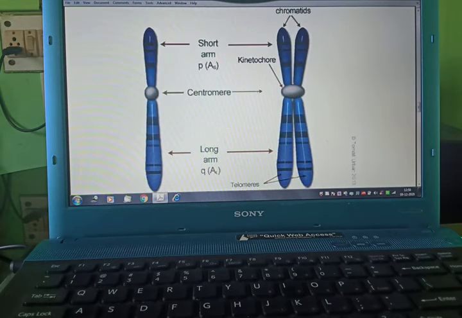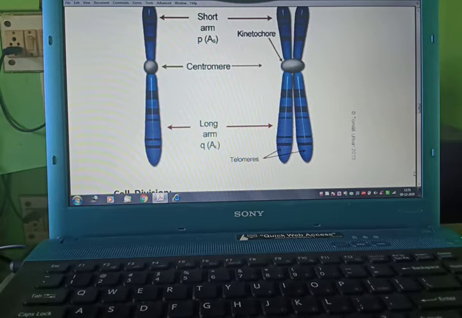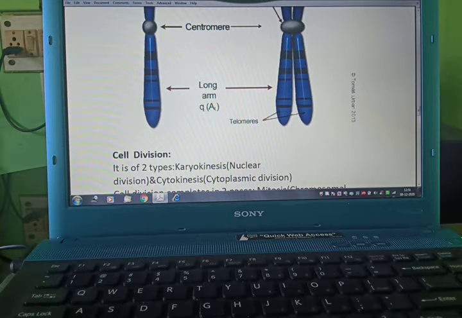Now we will see the structure of chromosome. It has two arms, a short arm and a longer arm. The center point is the centromere, and when two chromosomes combine together as one chromosome, this is a chromosome with four arms, known as a tetrad, and this time the combined centromere is known as the kinetochore, and these are two sister chromatids, meaning arms, and this is the telomere.